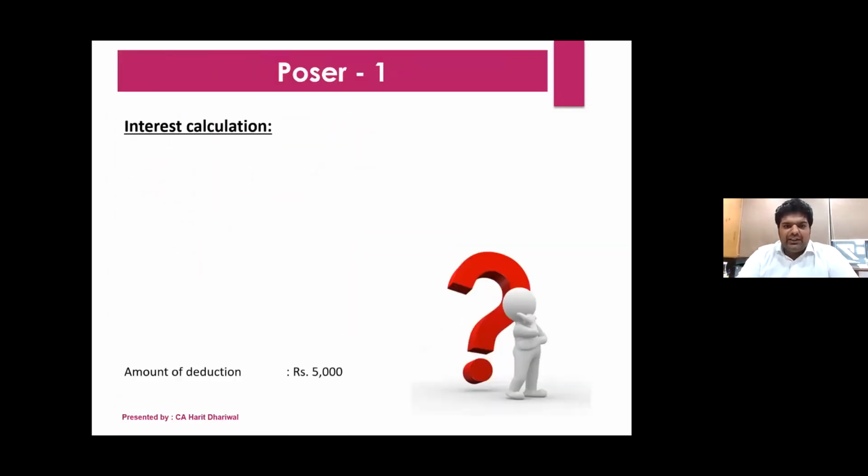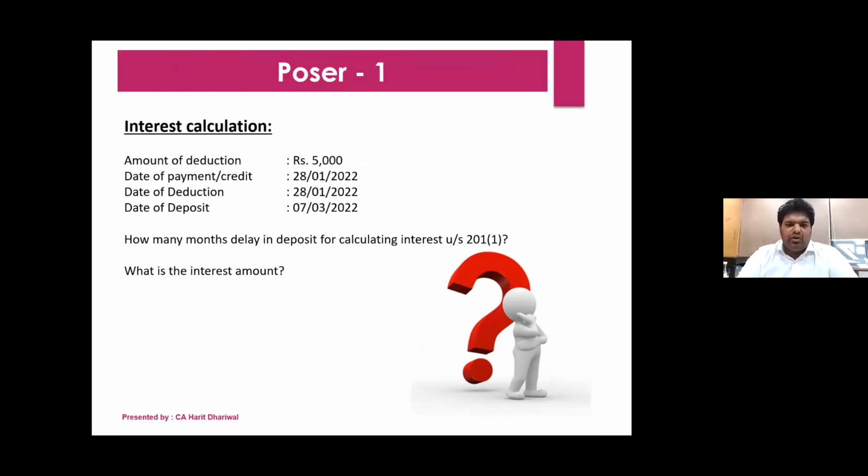Just a few practical issues. I think this is a question that we all normally face: if payment or credit is on, let's say, 28th of January, we have an amount of deduction of 5,000 and we deduct on 7th of March.